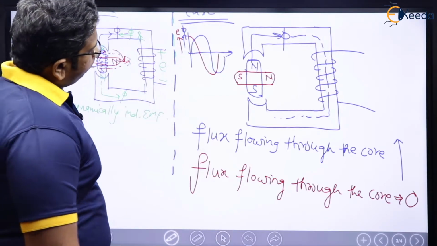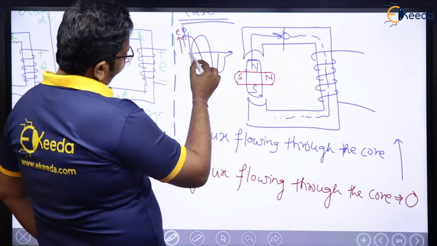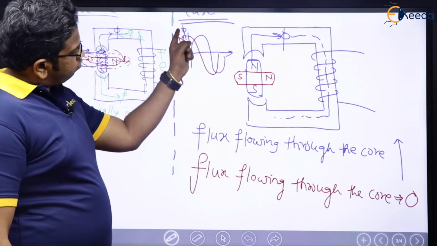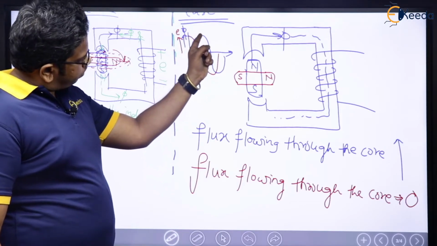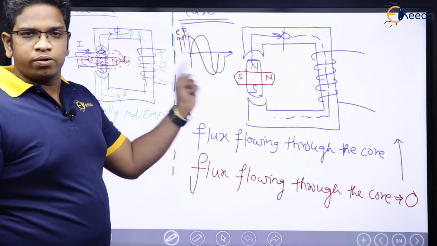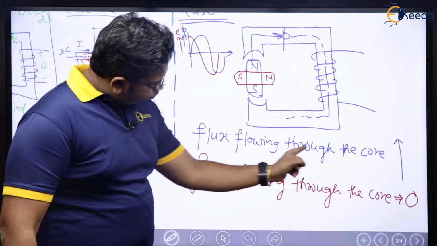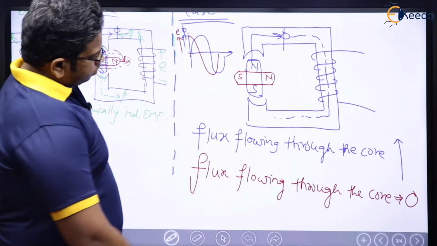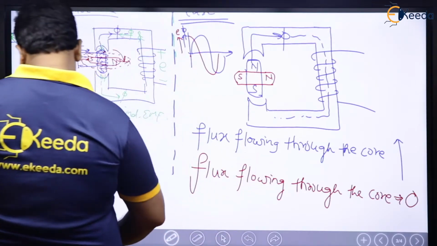From this, what we understood, whenever flux is 0, induced EMF is maximum. And whenever flux is maximum, flux means blue, whenever blue is maximum, red is 0. Red is what? EMF. EMF is going to be 0 in this case.